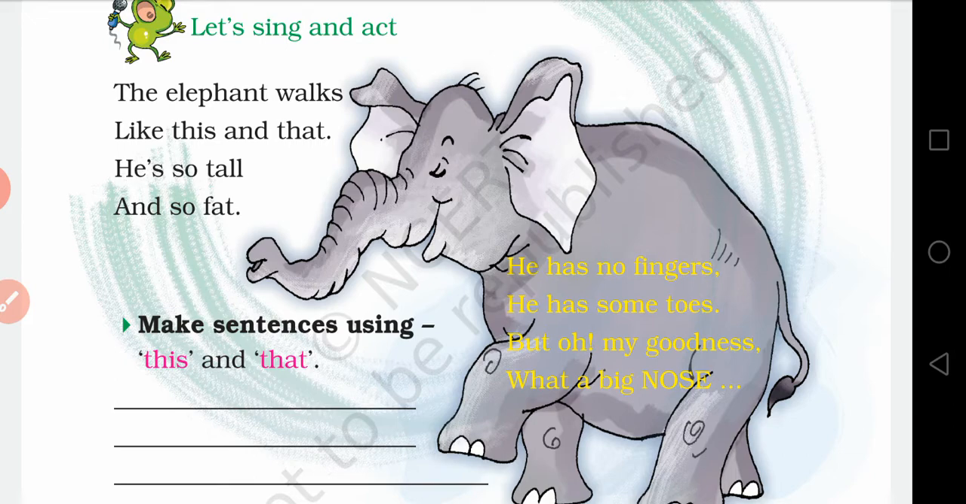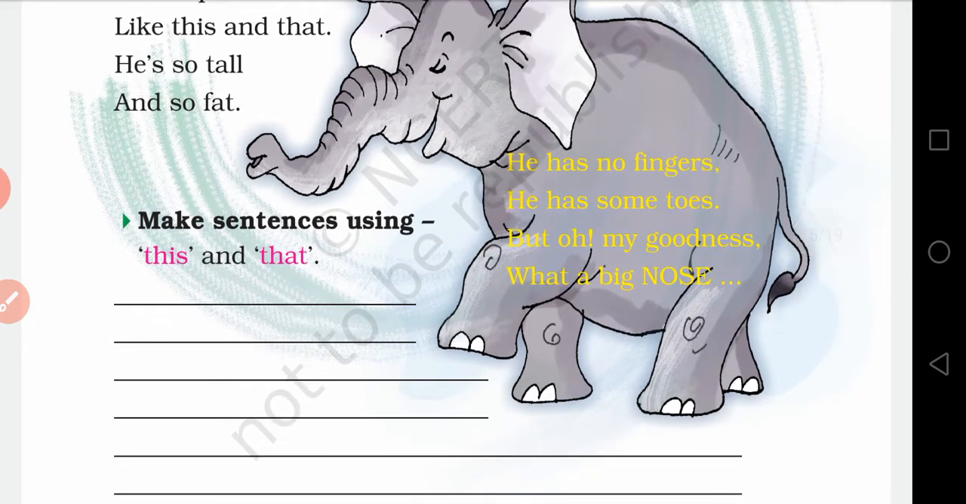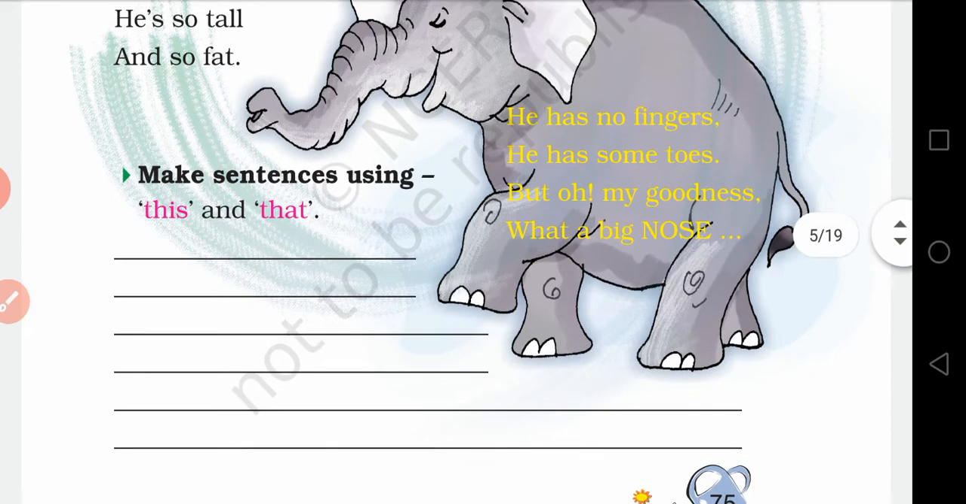So make sentences using this and that. You can write very simple sentences easily using this and that. Suppose this is a pen, this is an elephant, that is a dog, that is a house, etc. You can write so many sentences using this and that. So you have to write at least 5 sentences using this and that.